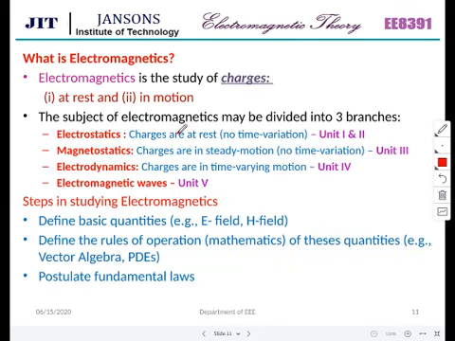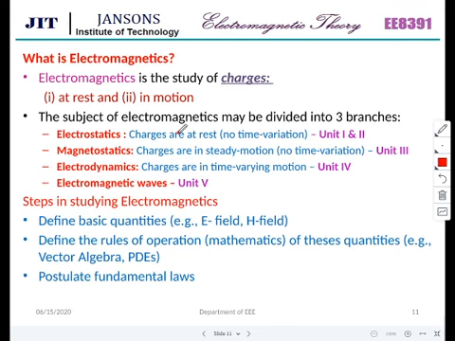What is electromagnetics? Slowly I am introducing electromagnetics now. Sorry, I have taken a lot of your time. Electromagnetics is the study of charges. So simple. You know charges, positive charge and negative charge. Inside any atom we have a neutral balance, where the number of electrons and number of protons are equal.